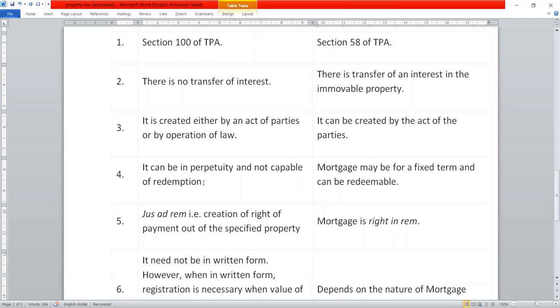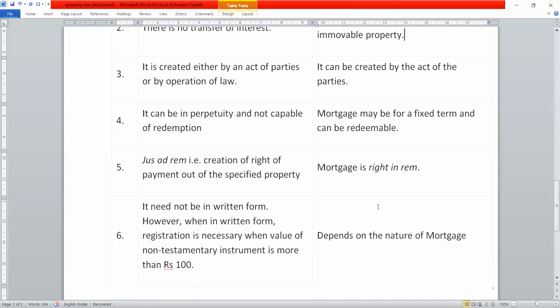Charge can be in perpetuity and not capable of redemption. Mortgage may be for a fixed term, and you already know that it is always redeemable. Charge is the creation of a right of payment out of the specified property. Mortgage is a right in rem, which is available against the world. Why? Because it is the owner or the mortgagor who decides what to do with the property, and the world at large should not interfere with that particular right.